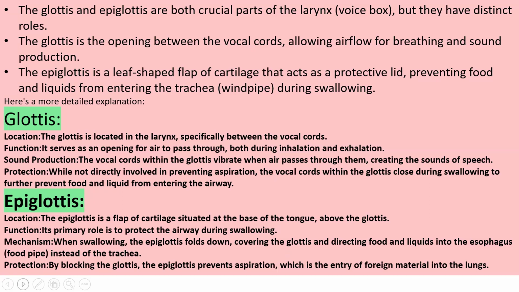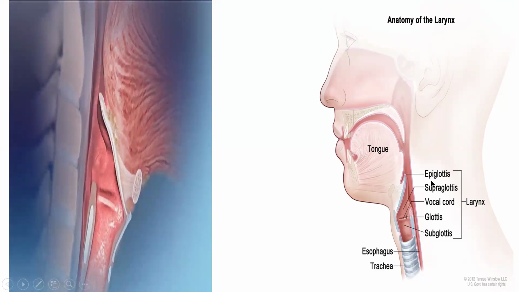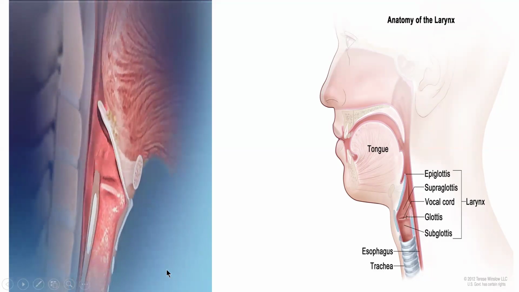So no need to be confused. The epiglottis is a leaf-shaped flap of cartilaginous structure which acts as a protective lid, helping in opening and closing of the stoma, preventing food and liquid from entering the trachea during swallowing. The glottis is the opening between the vocal cords which allows airflow for breathing and sound production, because the glottis consists of the vocal cords. So these are about the anatomy of the larynx: epiglottis, supraglottis, glottis, subglottis, esophagus, trachea.